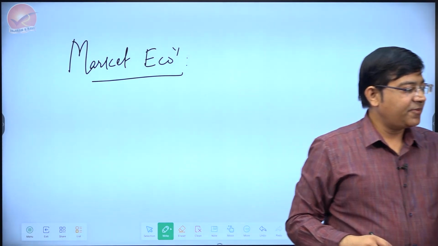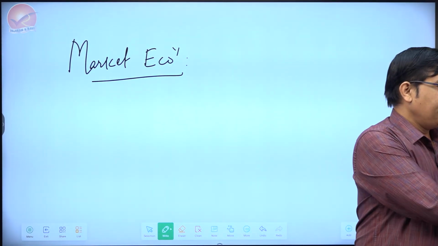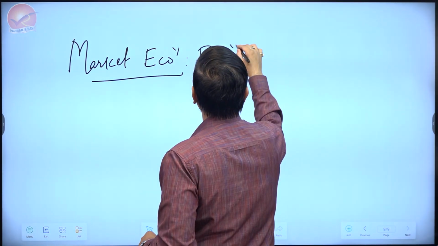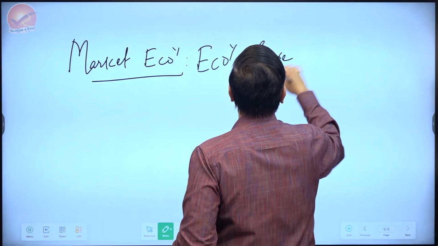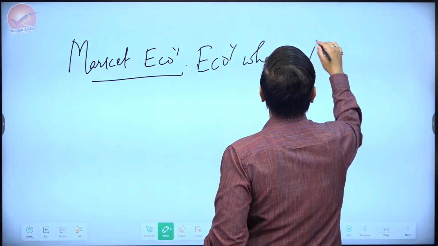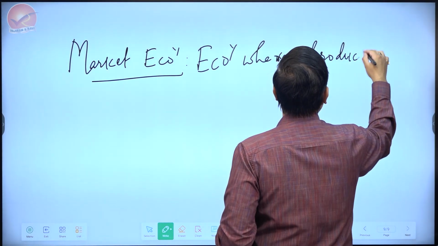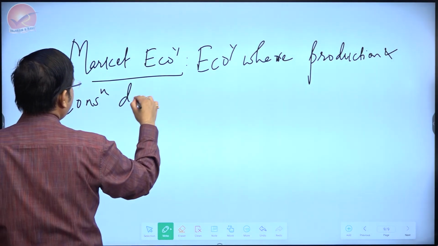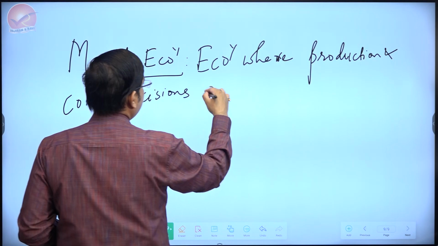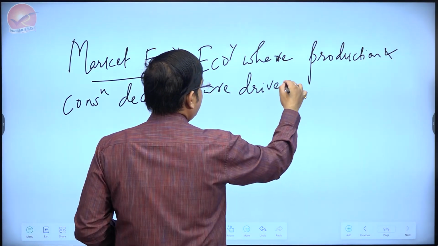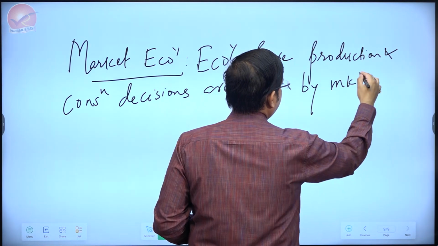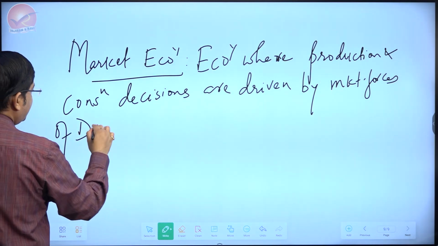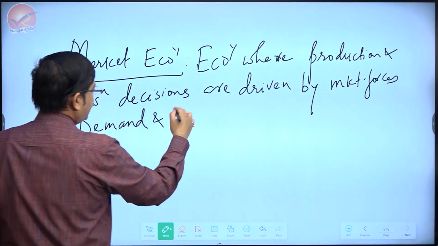Basically, market economy refers to any kind of economy where we have production and consumption decisions driven by the market forces of demand and supply.